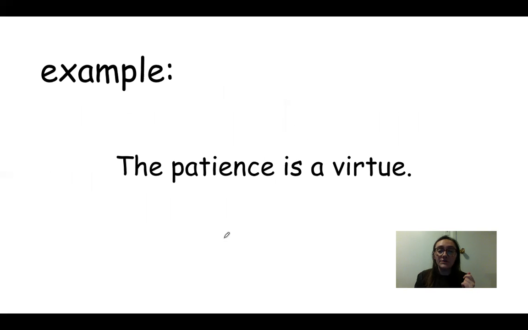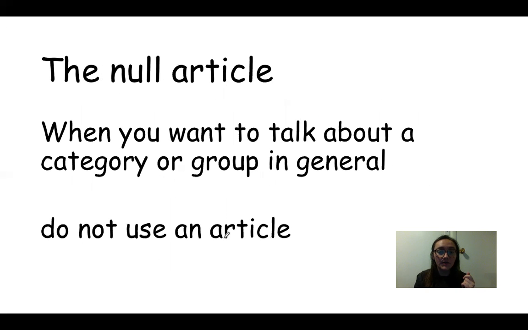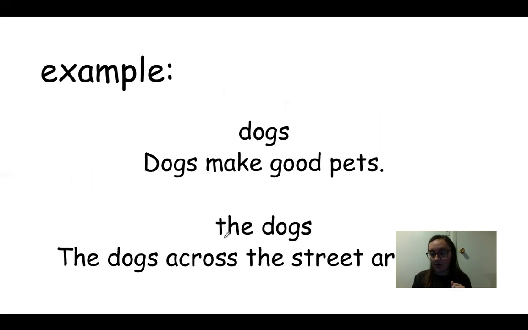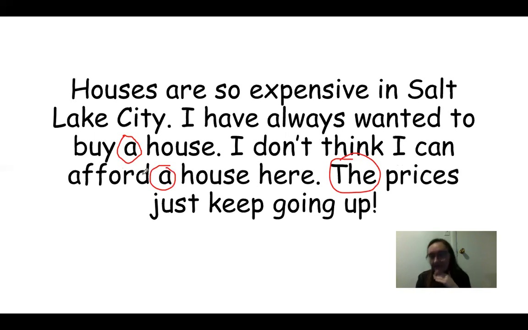You can also, when you talk about a category or group in general, not use an article, right? So if you're just talking about dogs in general, dogs make good pets. You don't need the right there. There's no the or a or an. You don't need that. So can you see in here where we have a noun, but we don't have an article?